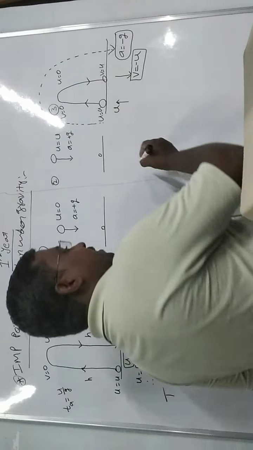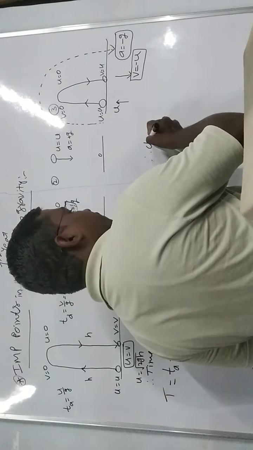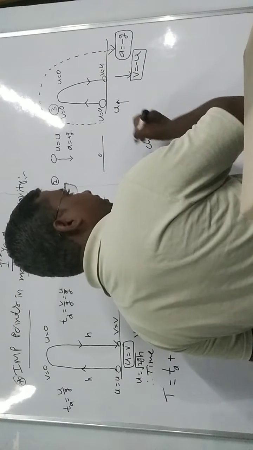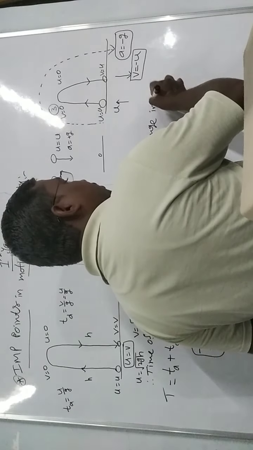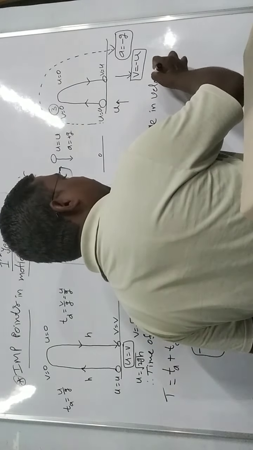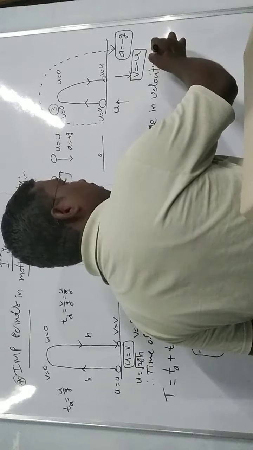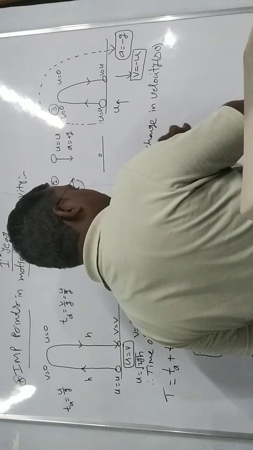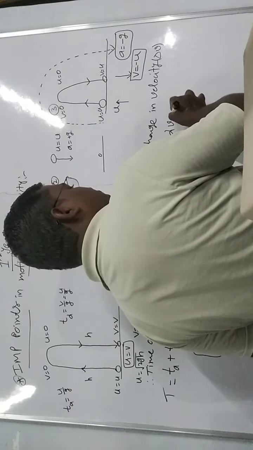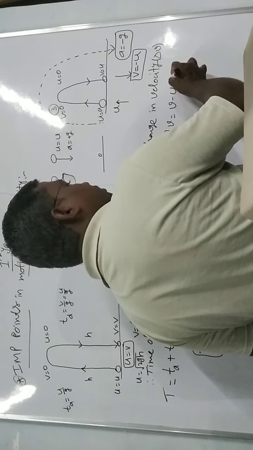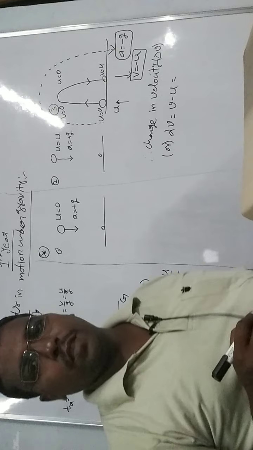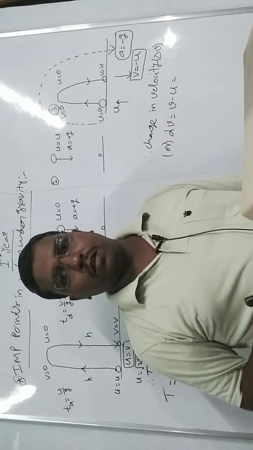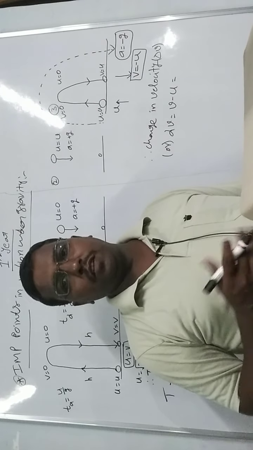Then what is the change in velocity? Therefore, in the entire distance, what is the change in velocity? That is delta v or dv. Final velocity minus initial velocity, that's why v2 minus v1, similarly v minus u.